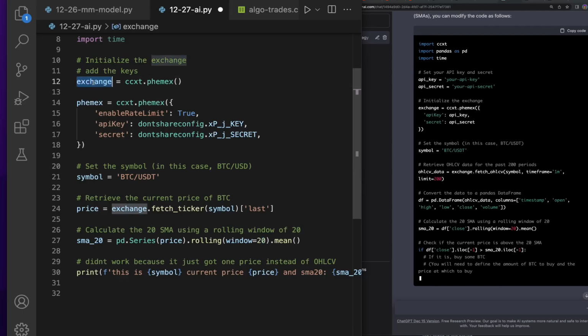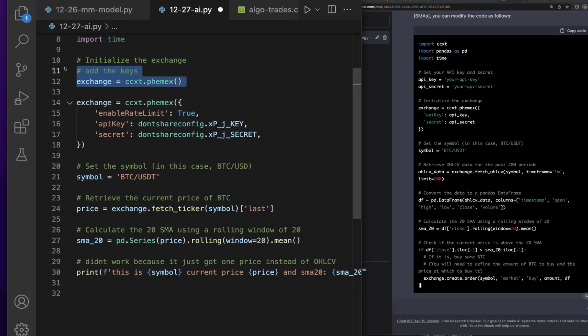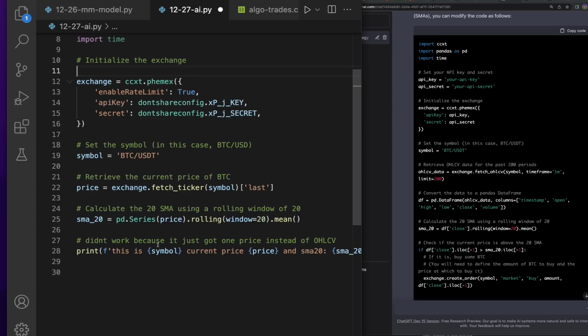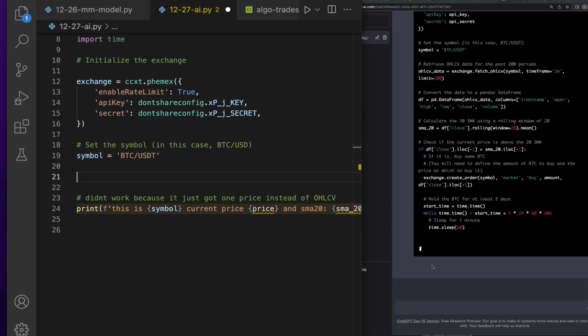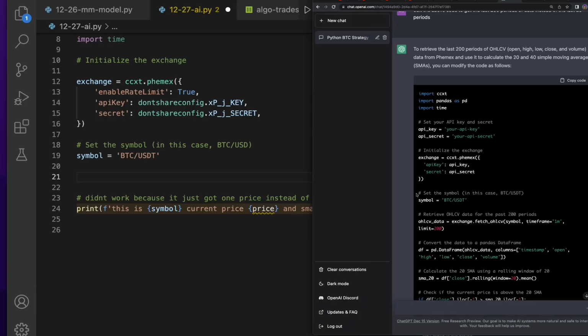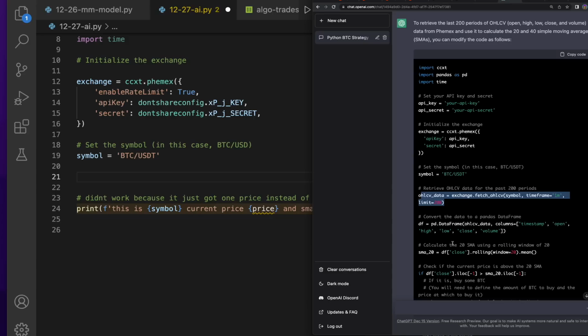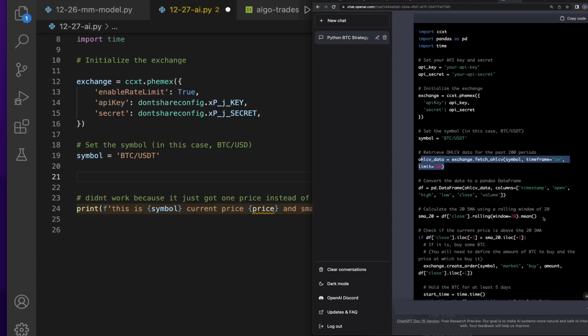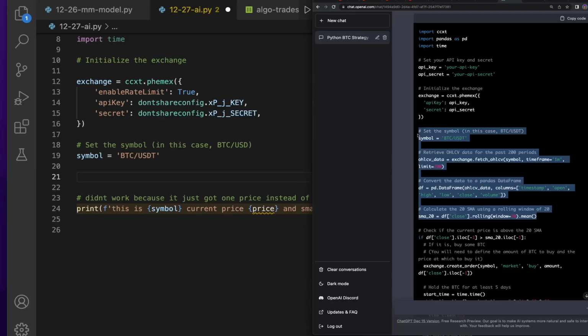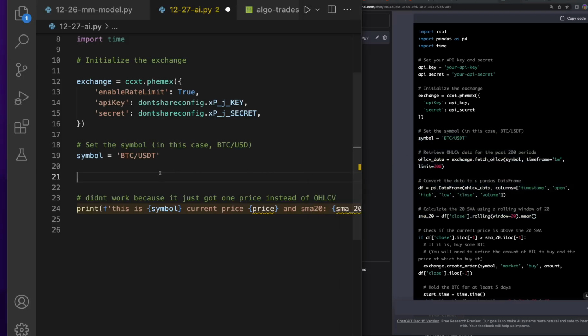Let's call this exchange, since it's doing that. And let's run another test on this after we make these updates. So I'm gonna delete these two lines and we'll go ahead and try this out. So let's start here. It says set the symbol, and then it gets the open, high, low, close, volume data. It looks like it gets the limit of 200 now, which is great. It sets the data frame, which looks awesome to me. I mean, first look. And then it gets the rolling mean. So let's go ahead and pull in all of this here and run it.